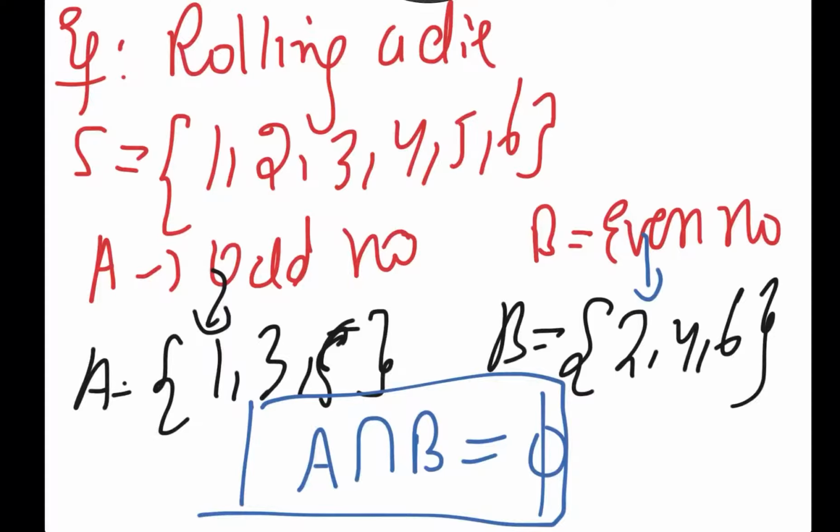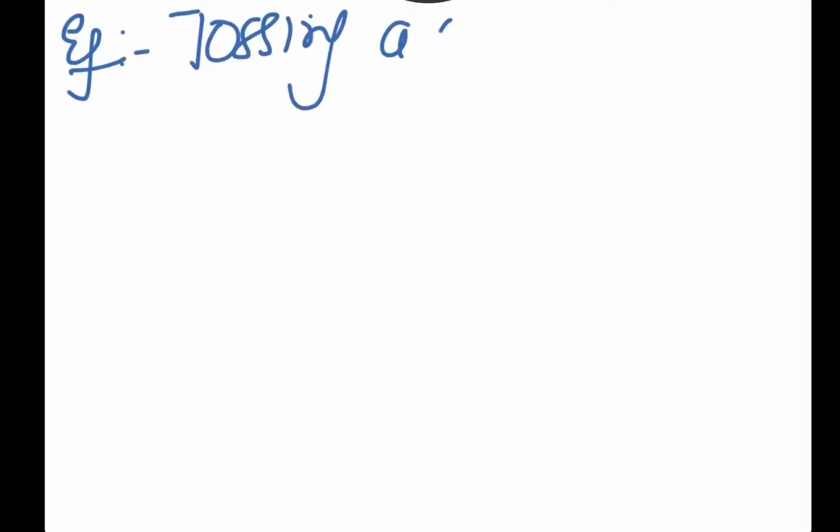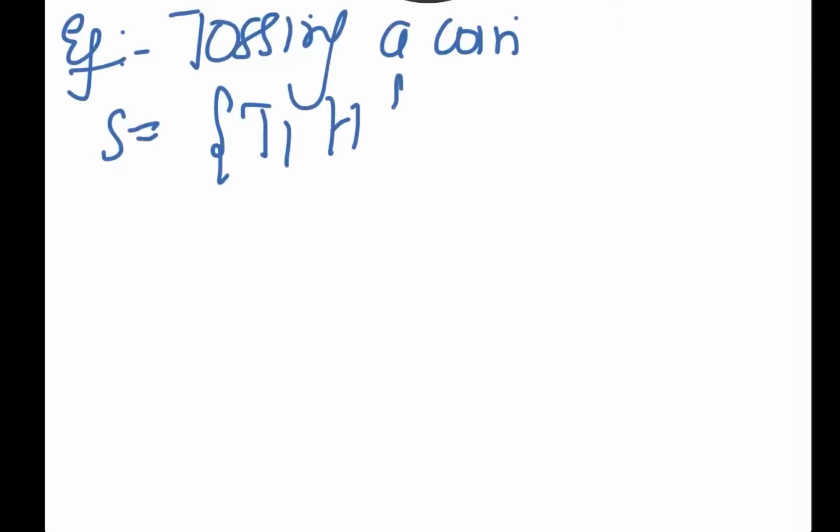Okay, let us take another example and see whether the events are mutually exclusive or not. I am tossing a coin. The sample space has of course only two items, tail and head.